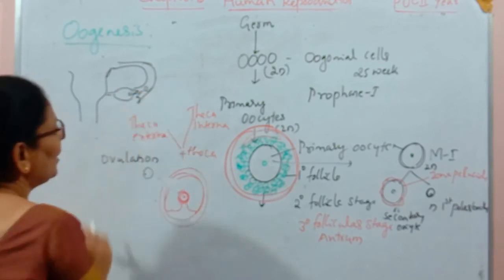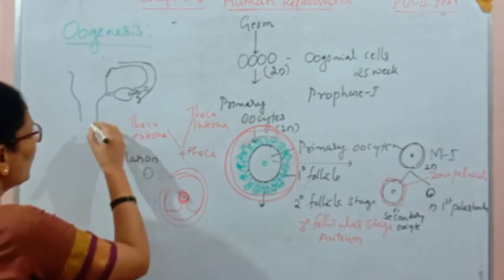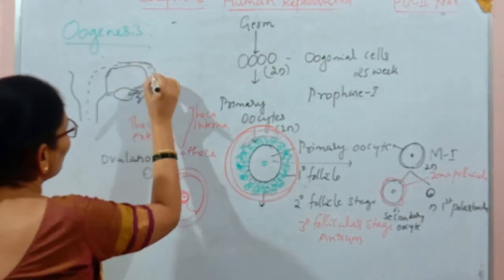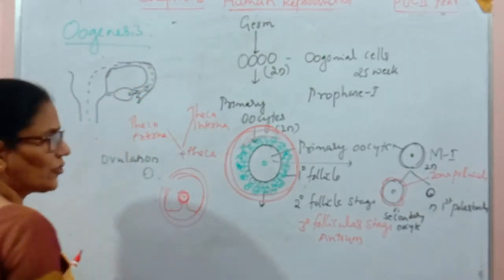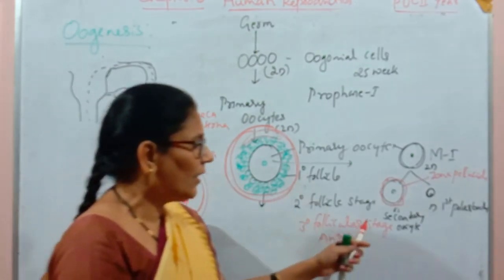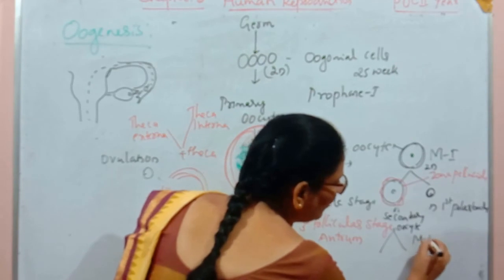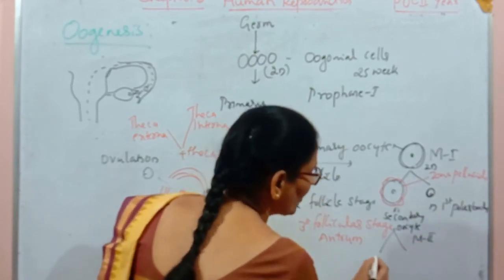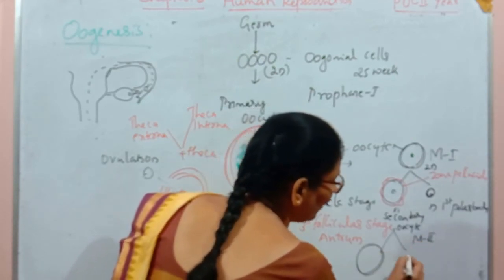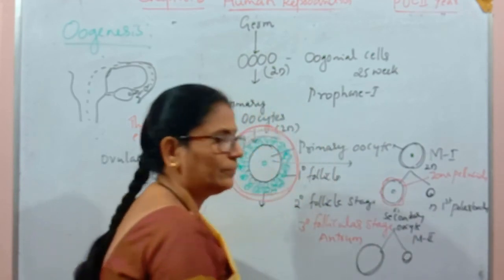If sperm enter, only then does the secondary oocyte undergo the second meiotic division and produce again one large cell and one small cell.